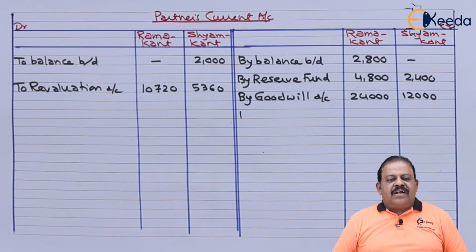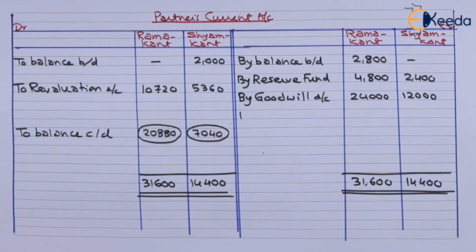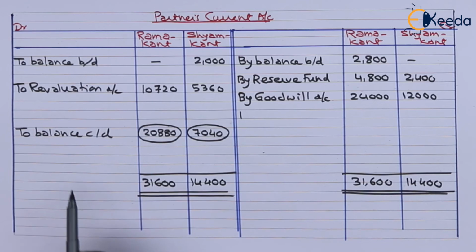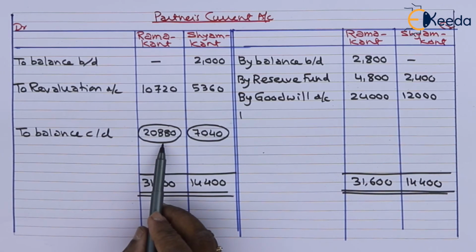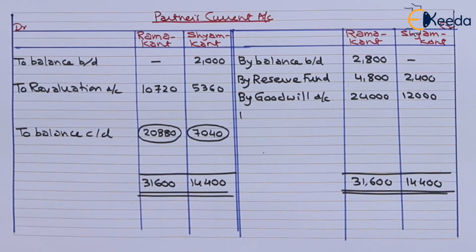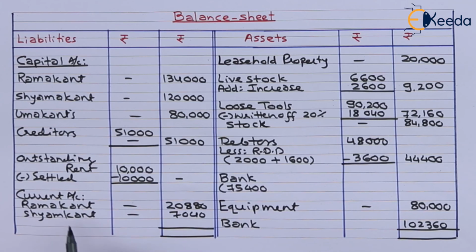Now we can close partners current account. We have closed partners current account. We are getting balancing figure on debit side. It will be transferred to liability side of balance sheet. Ramakant's current account 20,880. Shamkant's current account 7,040. On asset side, we have transferred balance of bank account 1,02,360.